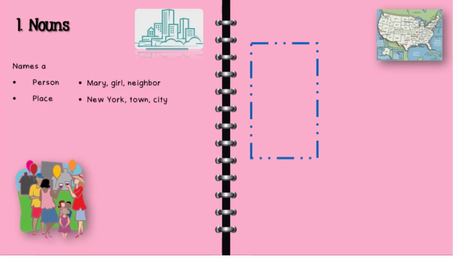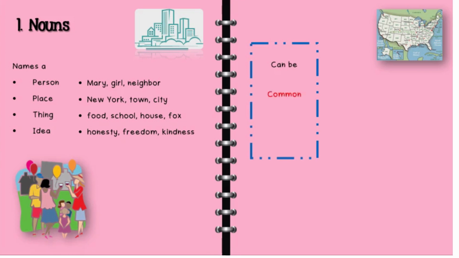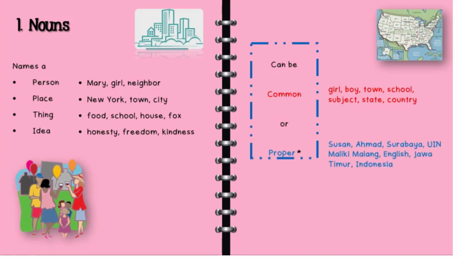For example, New York, town, city, or thing like food, school, house, and fox, or idea like honesty, freedom, and kindness. And noun can also be a common noun like girl, town, school, boy, subject, state, and country. Common means general, or proper noun. For example, like Susan for girl, Ahmad for boy, Surabaya for town, UIN Maliki Malang for school, English for subject, Jawa Timur for state, and Indonesia for country.